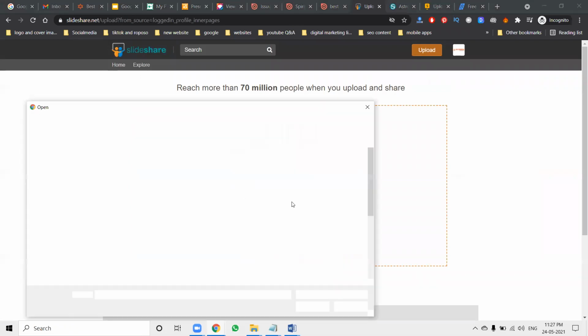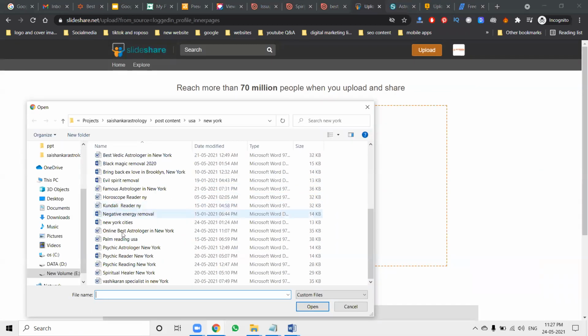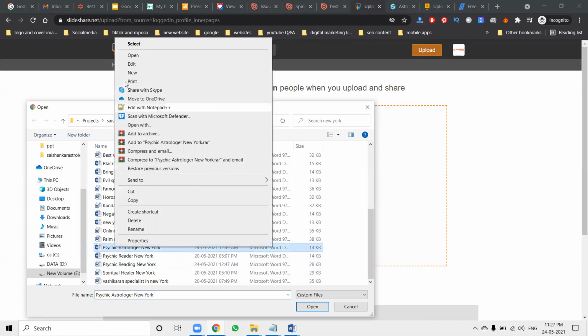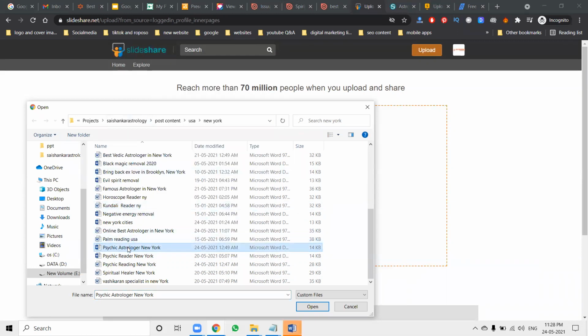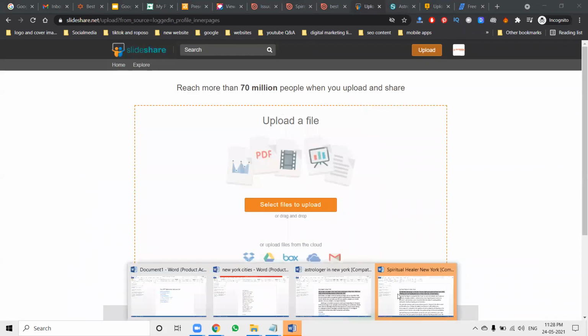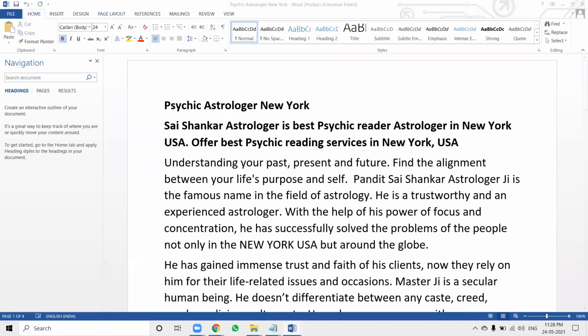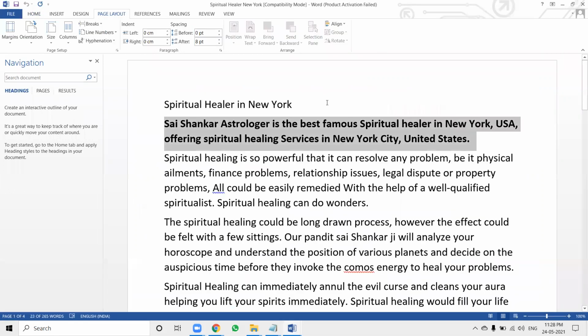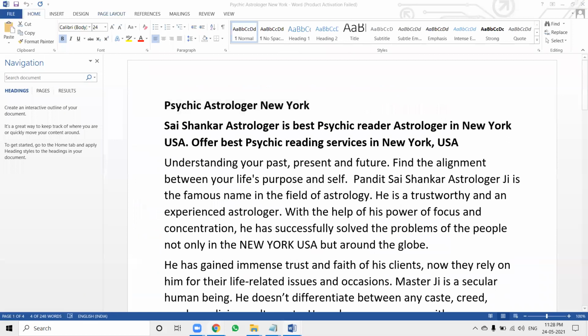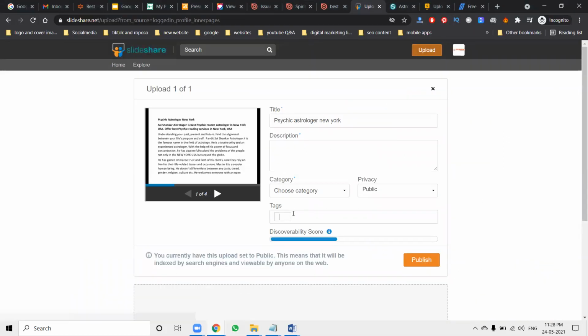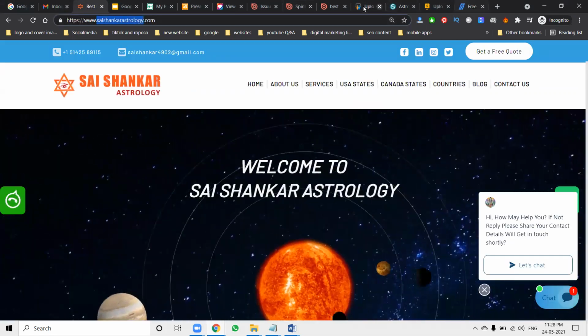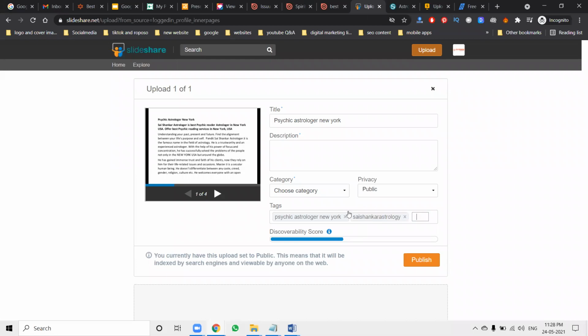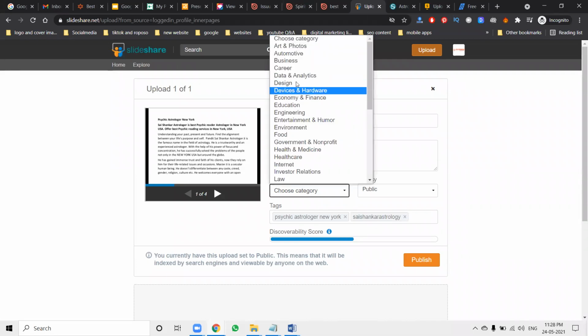So what documentation will be promoted here? That will be in this particular option. So here, select. I'm posting this content. Every documentation you post, the particular file will open and be here. Once you select your option and open this file, everything is done. Tags will be copied, and your domain name must be added to your tags. It will be the SlideShare option. Only this particular option will be given.